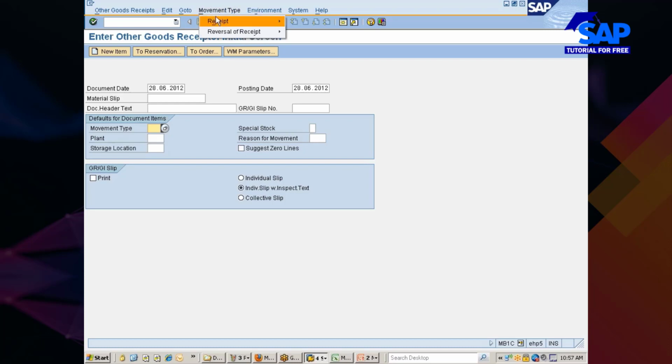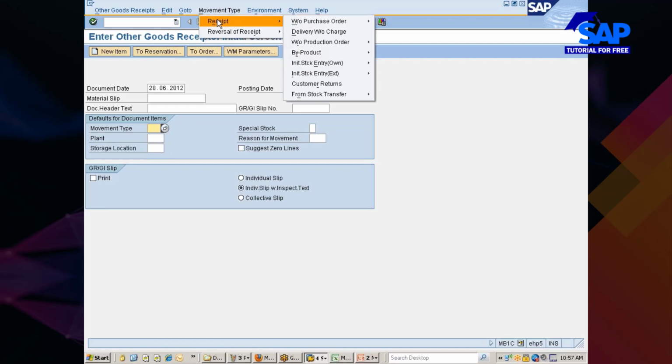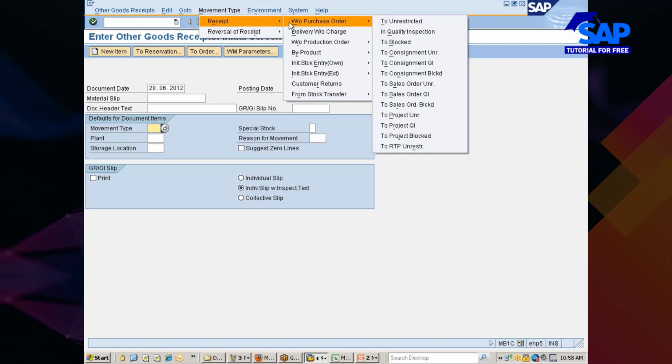You are doing receipt. Yes, click on receipt. Are you doing receipt with reference to PO or without reference to PO? If it is with reference to PO, you would have gone somewhere else. This is without reference. So without reference to what? Purchase order. Go and choose purchase order. Without reference to purchase order, where would you want to keep the material?